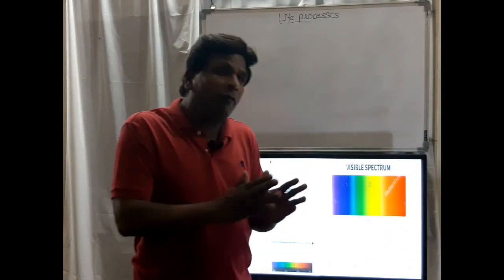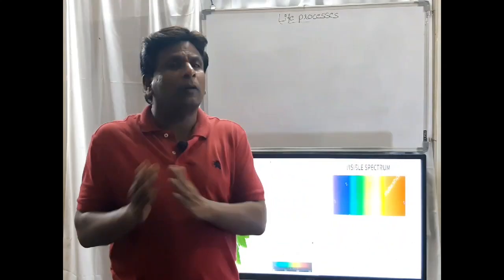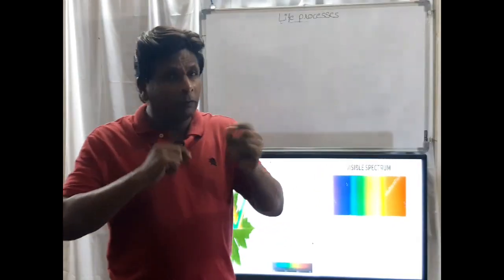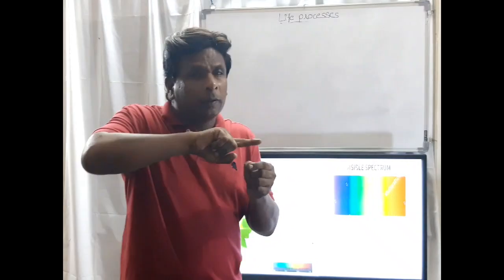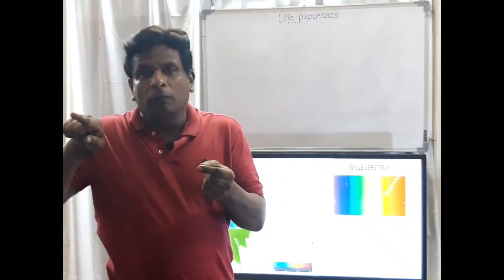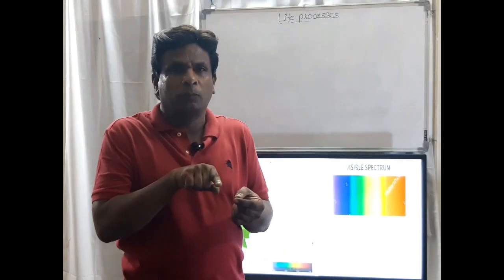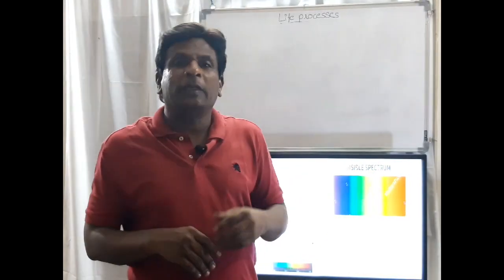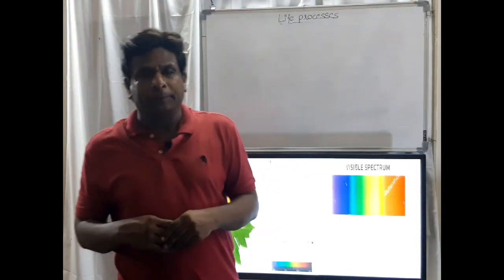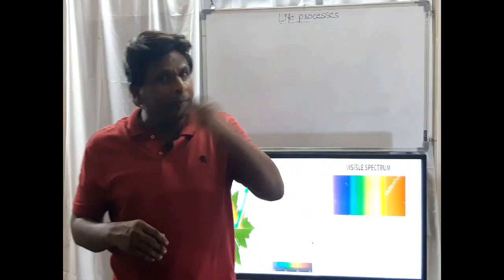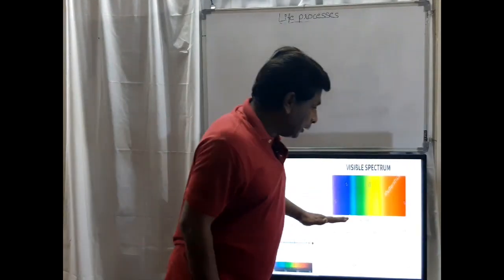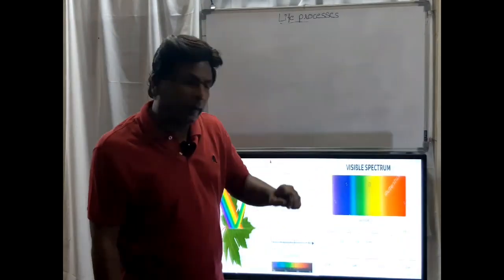The frequency and wavelength are inversely proportional to each other. If the wavelength is big, the frequency is small. I will explain this in detail in our next video, in the topic of light. But here we are going to take the variety of rays in sunlight.